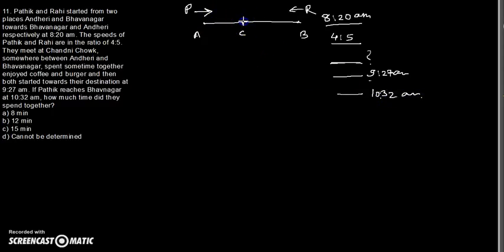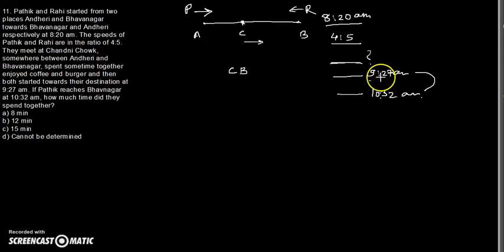So Pathik, after their break, starts from C and moves towards B. Pathik covers a distance CB, and the time taken for him is the gap between 9:27 and 10:32.